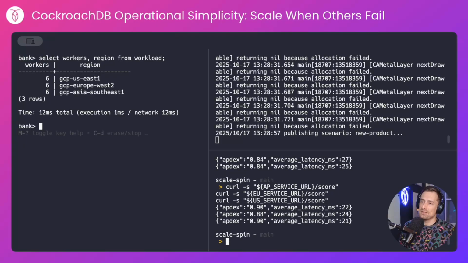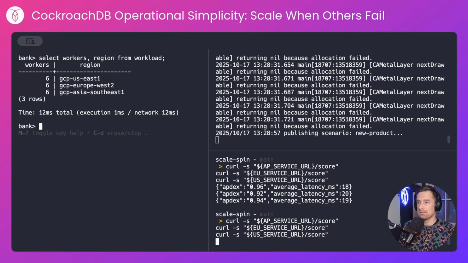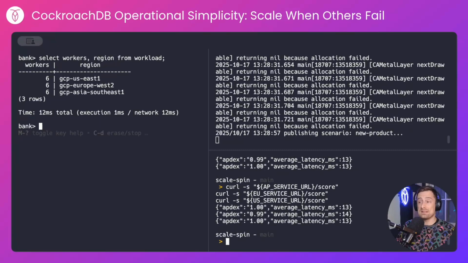And there they go. They're starting to approach 1 again. The latencies are coming down. Now we're in the mid 90s. Our latencies are slightly higher because we're making many more requests to the database now, but the Apdex scores are excellent again. And I was able to do all this with 0 downtime to the database and immediately.